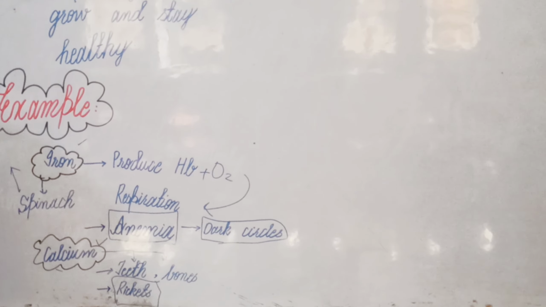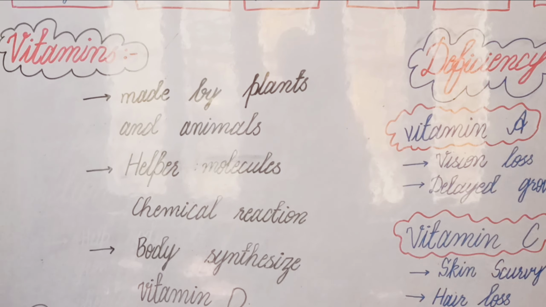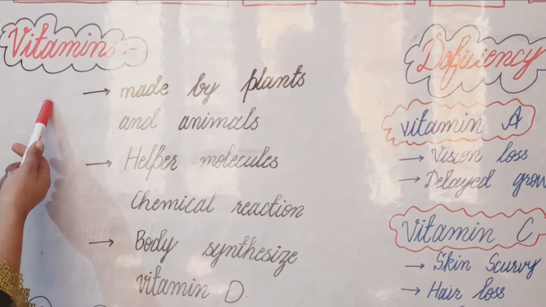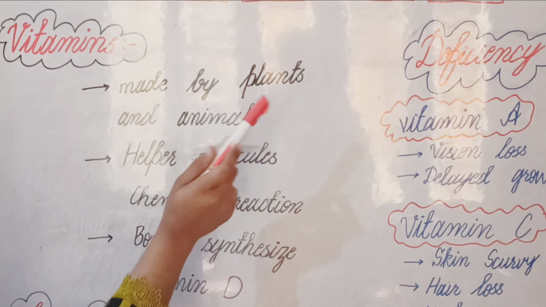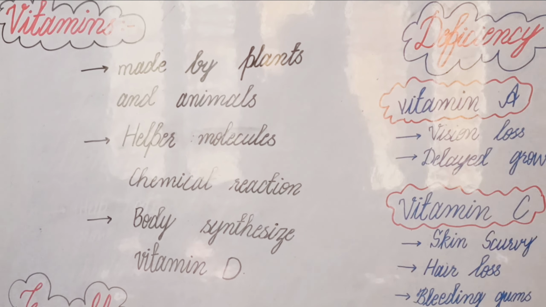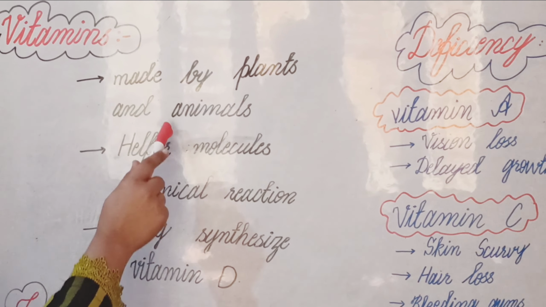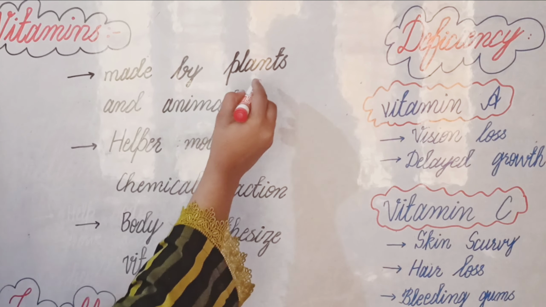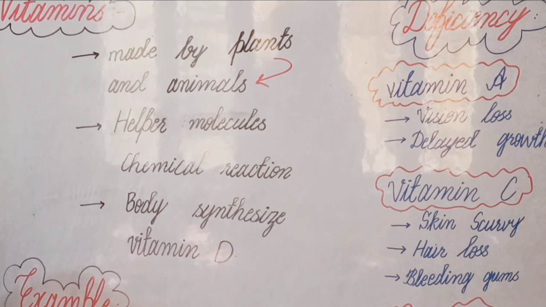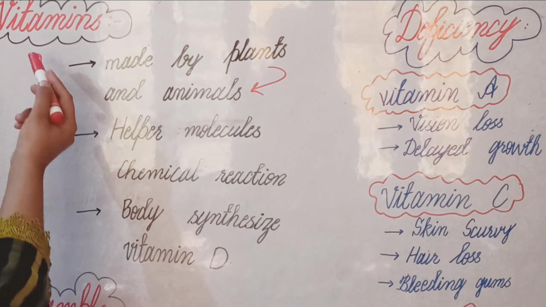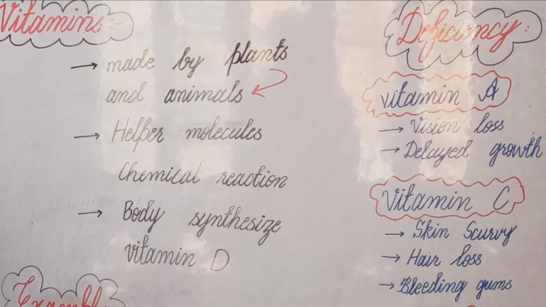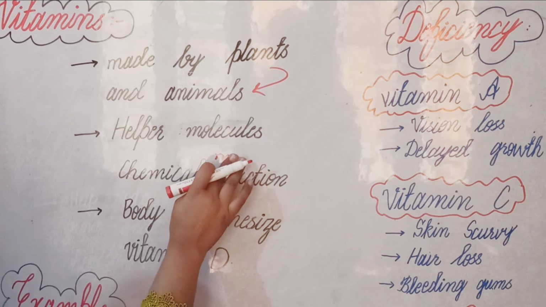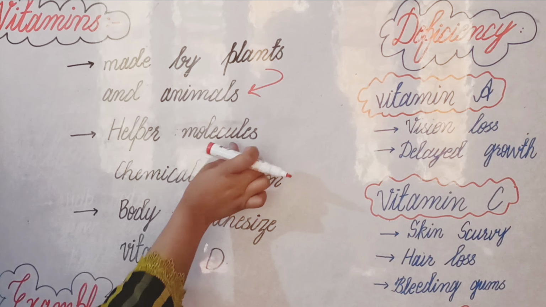Okay. Next topic is vitamins. Where vitamins come from and what vitamins are, we will see in that topic. Vitamins are made up of plants and during metabolism.